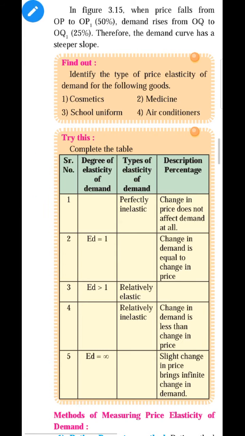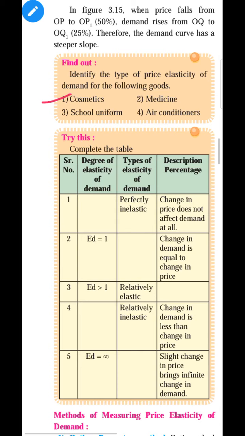You can write the answer: cosmetic goods are branded goods, and branded goods are less demanded when the price is very high. What will be the slope of the demand curve? The slope of demand is steeper.